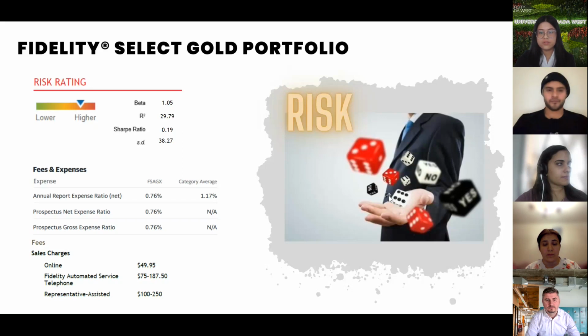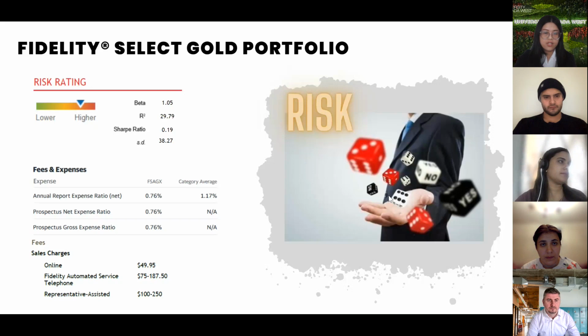There is higher risk also due to the narrow concentration of Fidelity Select Gold in a specific industry and a lack of diversification. We can also look at the risk level and learn more about it by looking at the risk and volatility measures of Fidelity Select Gold. For instance, the beta of an investment security is a measurement of its volatility of returns relative to the entire market. So an investment with a higher beta has greater risk and also greater expected returns. Fidelity Select Gold has a beta value of 1.05, which means it is more volatile than the overall market, and it tends to show varying returns that are slightly greater than the average market.